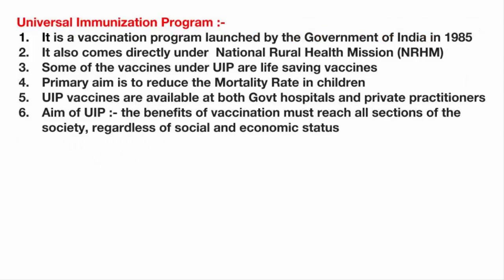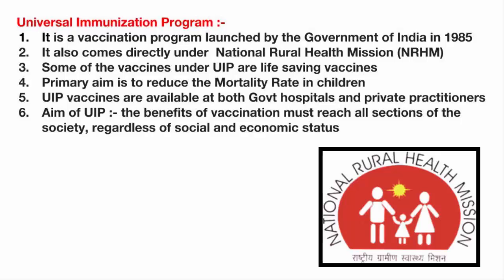Now let's get to know about UIP, that is Universal Immunization Program. So basically it's a vaccination program launched by the Government of India in 1985. By looking at the term universal immunization, you can easily figure out that immunization means making a person or animal or anyone immune to infection. Okay, so immunity, and the word universal means accessible to everyone.